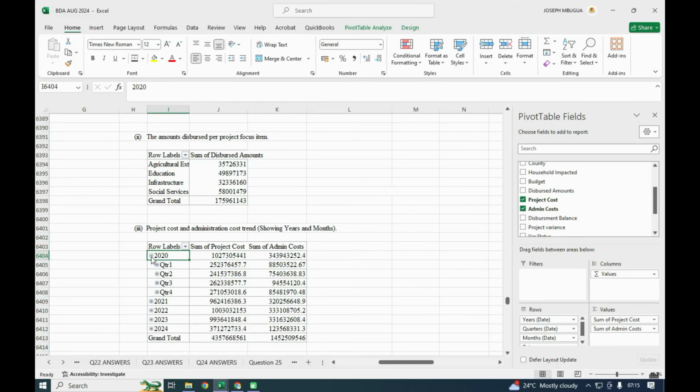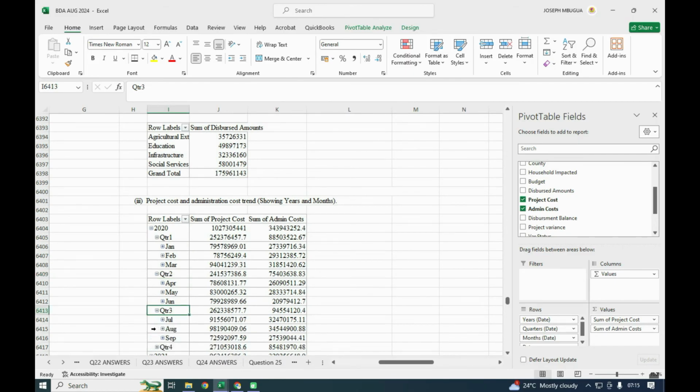Under these you can have the quarters, quarter 1, quarter 2, quarter 3, and quarter 4.